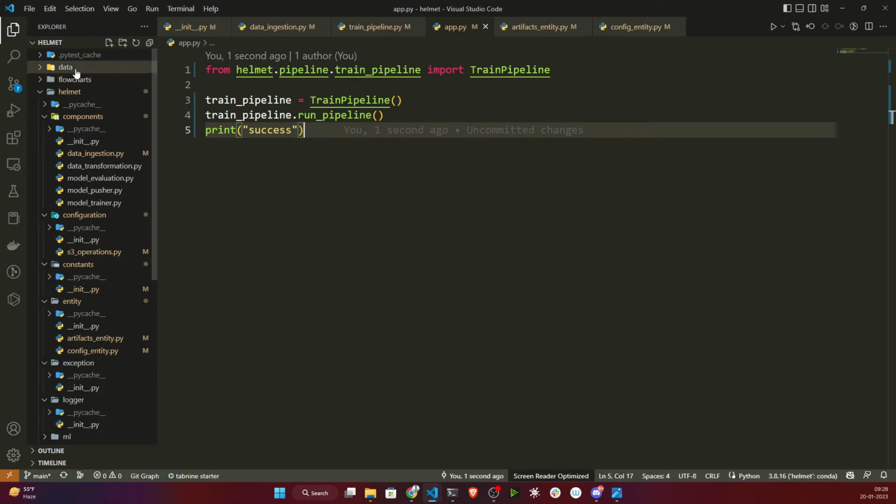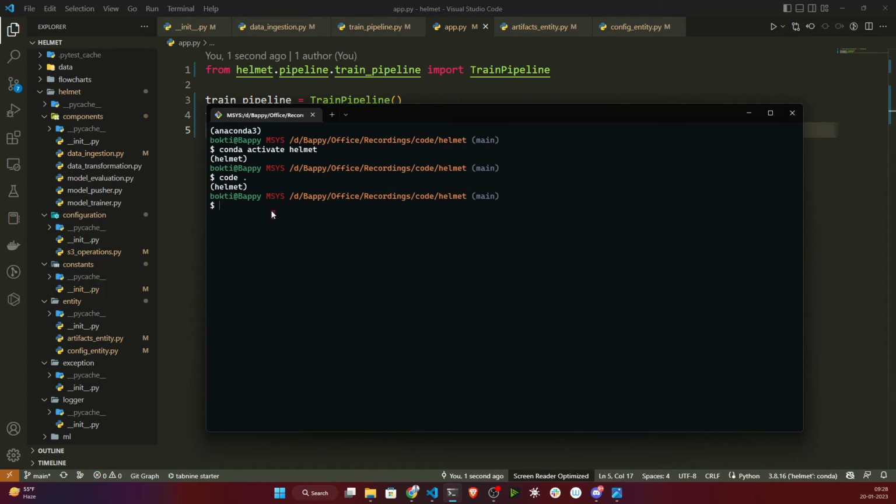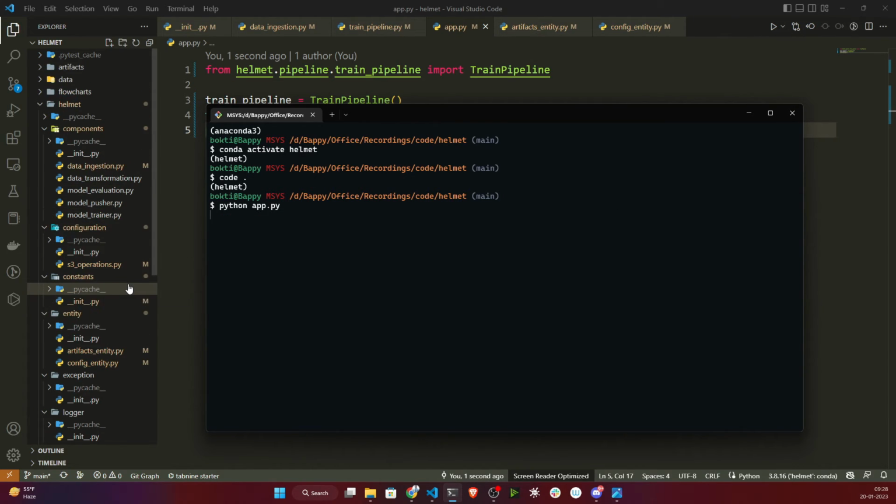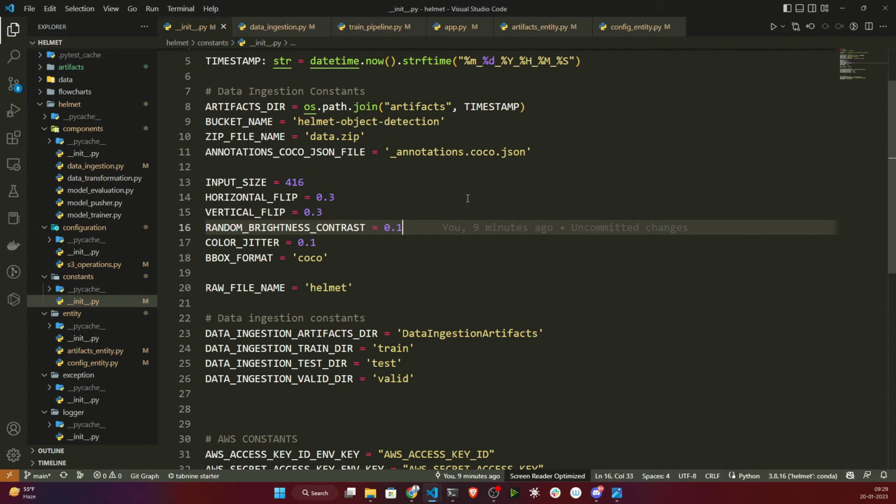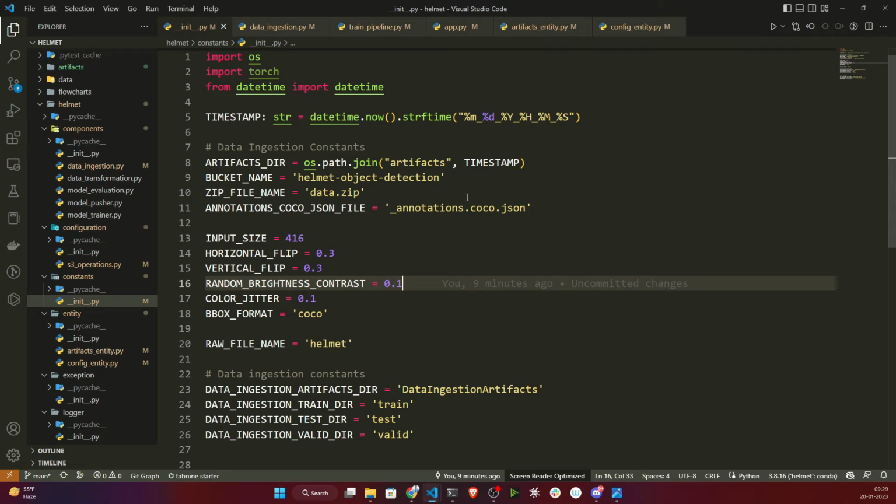You can see there is no artifacts folder, so it will create the artifacts folder. Let's see. I'll just write python app.py. Let's execute. Here, if you see, I have mentioned my bucket name.